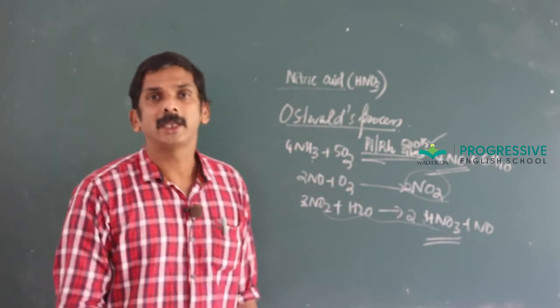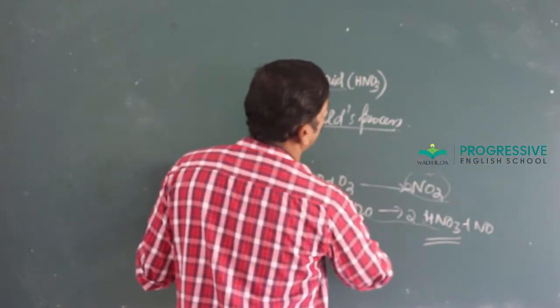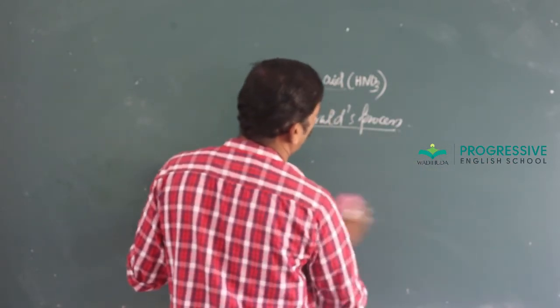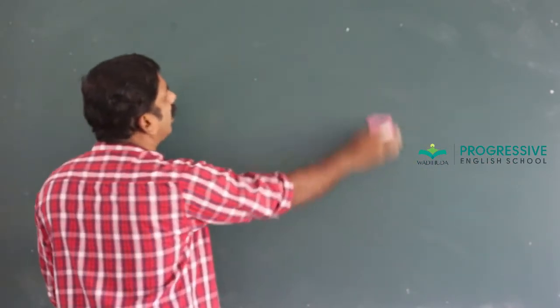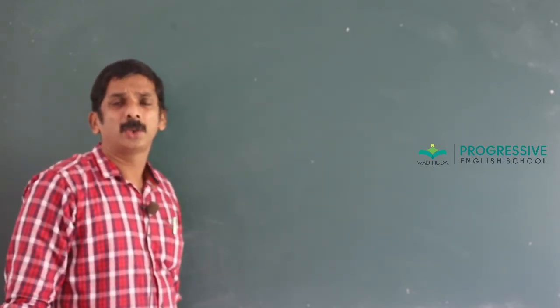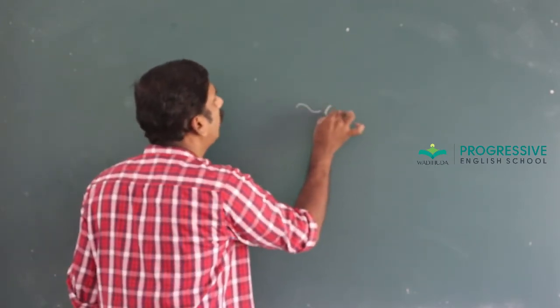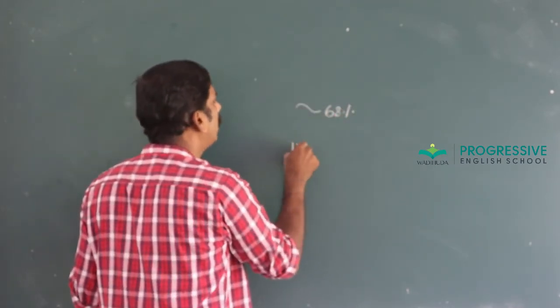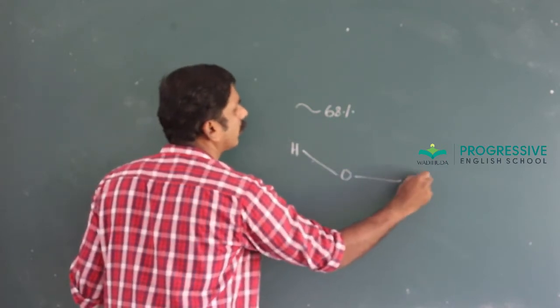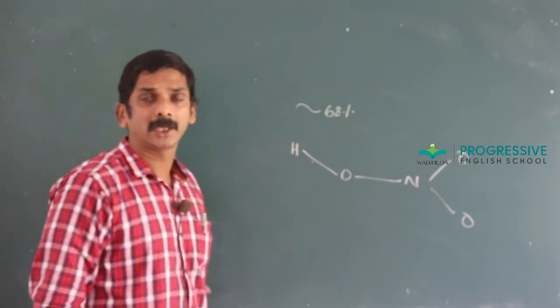This nitric acid is a colorless liquid which turns a pale yellow color due to oxidation. Laboratory grade nitric acid contains about 68% by its mass. It's a non-planar molecule and the structure is given below.